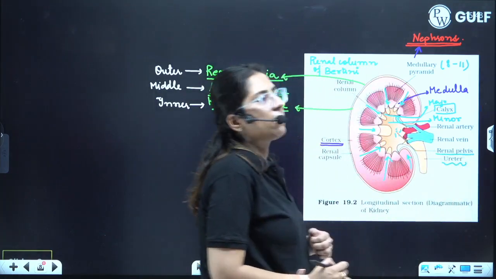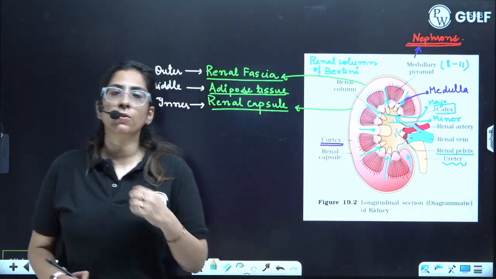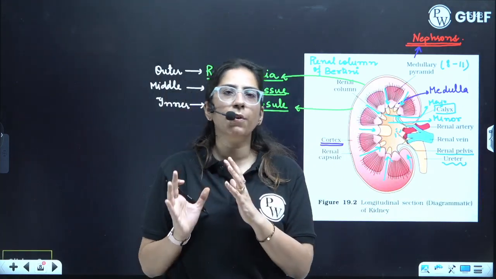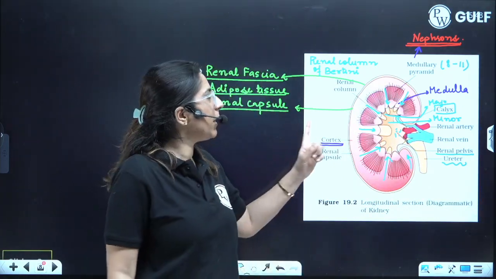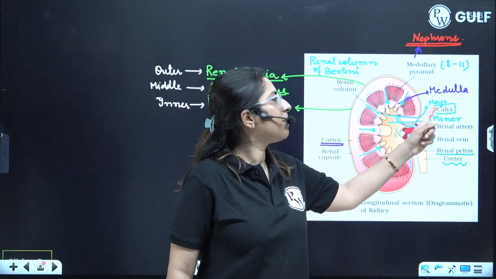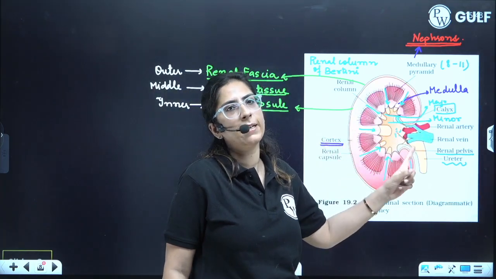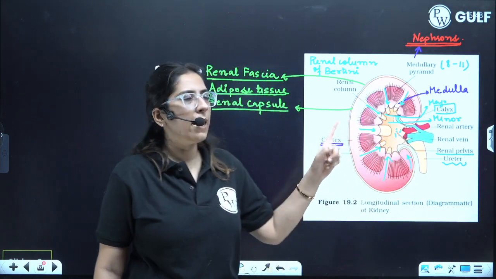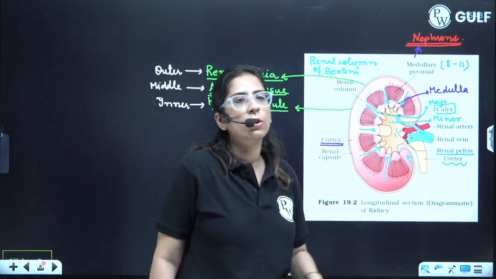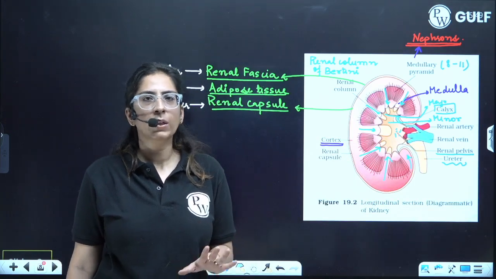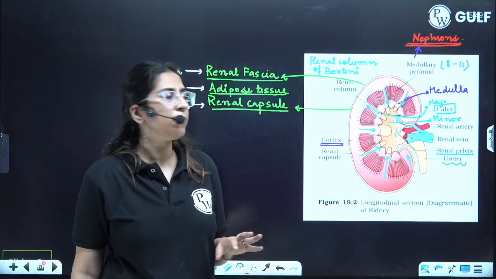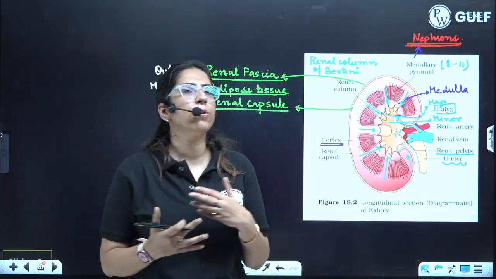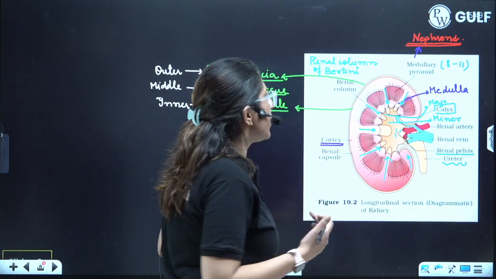Now listen very carefully. I'll give you an overview of this topic once again. This is the kidney. Urine is formed in the medullary pyramid. From the medullary pyramid, urine will come into the major calyx, from major calyx to the minor calyx, then into the pelvis, then into the ureter. Clear? From the ureter it will enter into the urinary bladder, and from the urethra it will come out.